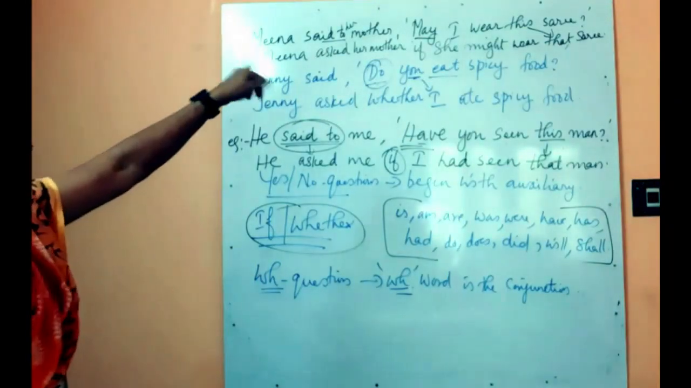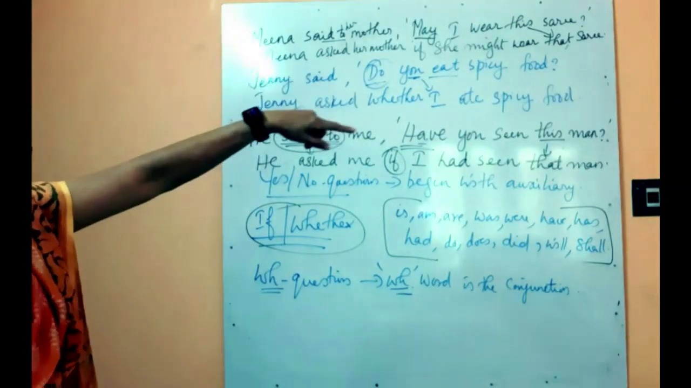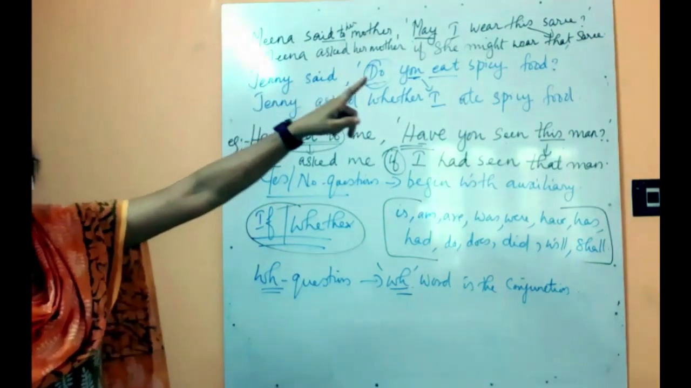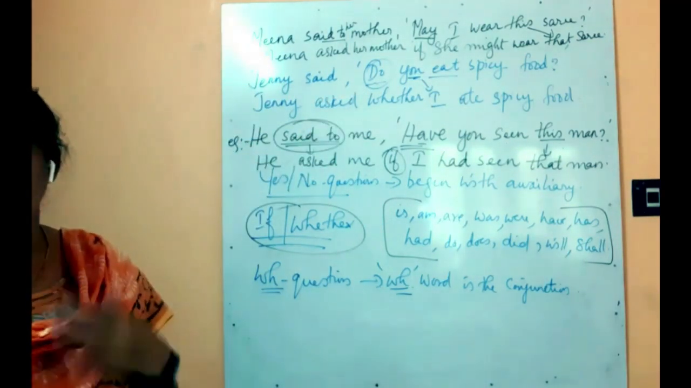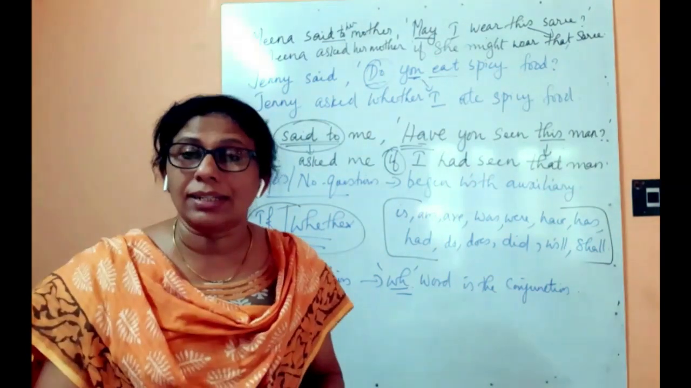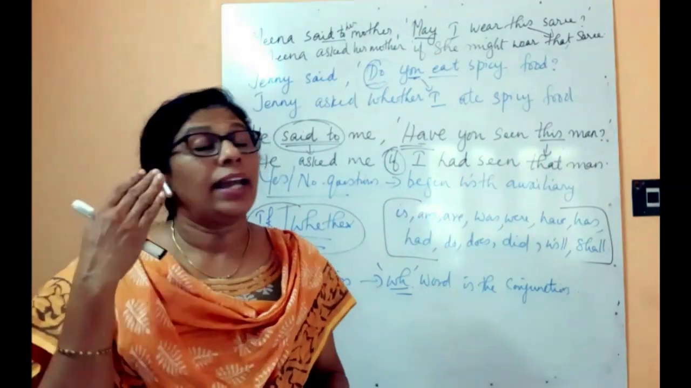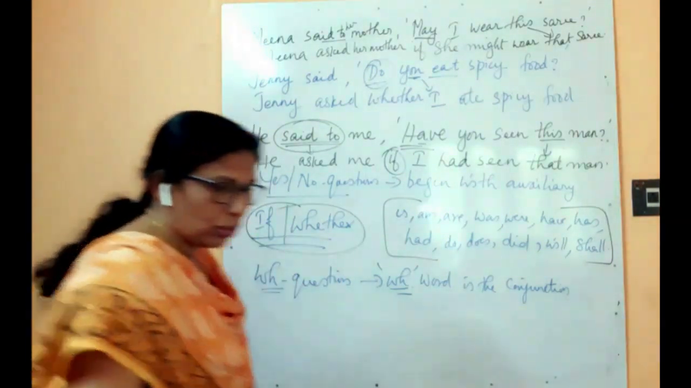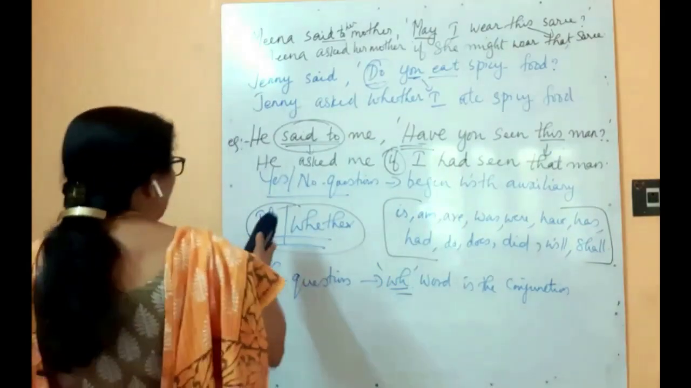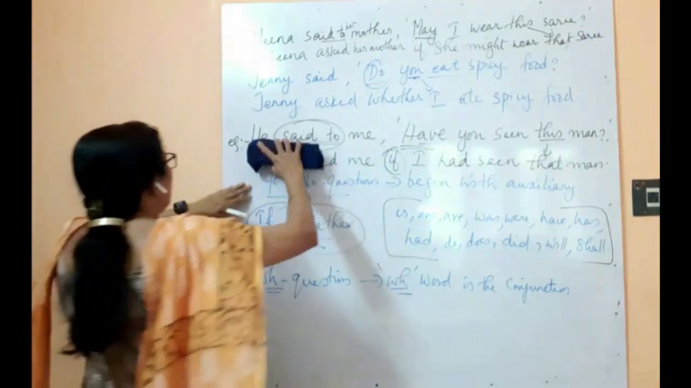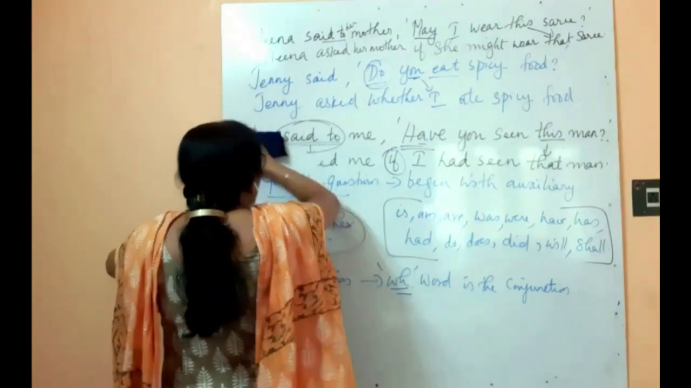So Meena said to her mother, may I wear this saree? Meena asked her mother if she might wear that saree. This is what happens when we convert an interrogative sentence that is a yes or no question. Understood? Now we will move on to the WH questions. I think yes or no questions are clear with these three examples.